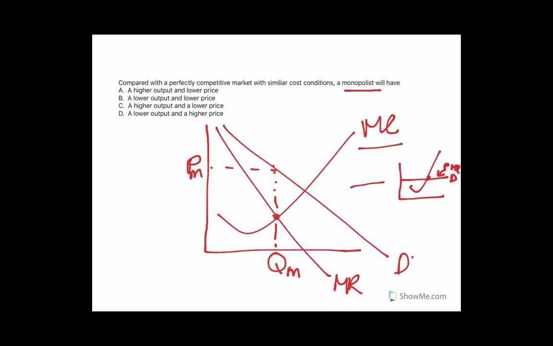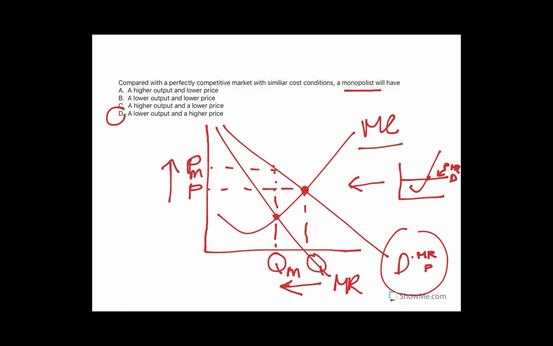So in this graph, you would assume this demand is also marginal revenue and price, and you'd go where this now meets marginal cost, which is at this point, giving you a lower price and a greater output. So to go back to the question, what is the difference between a perfectly competitive market and a monopoly? In this case, the monopolist is producing a lower quantity but charging a higher price. Therefore, the answer is D.